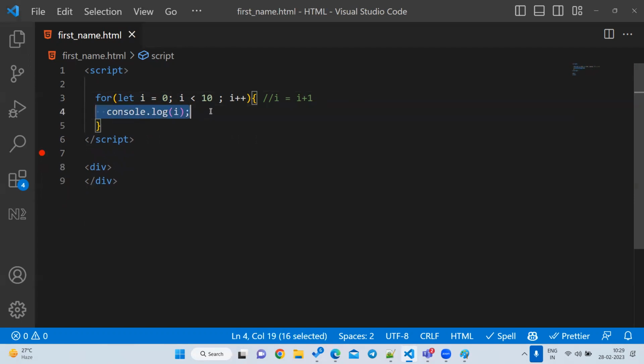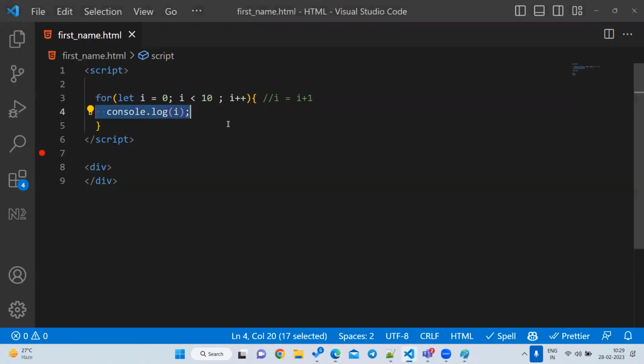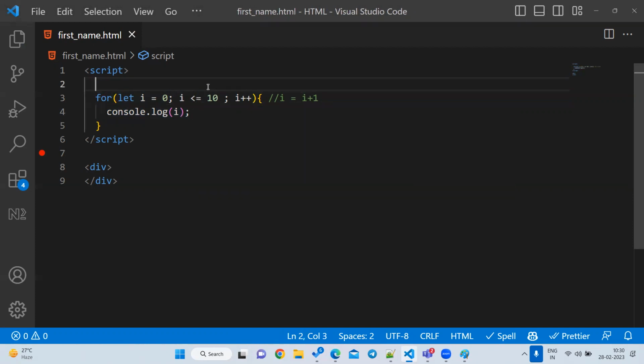So this is the fourth part. Let's go and print the output and let's see. I will explain it. 0 1 2 up to 9 is there. Why is 10 not coming here? Because our condition is less than 10. So if you want to print 10 also, what should the condition be? I can use less than or equal to.